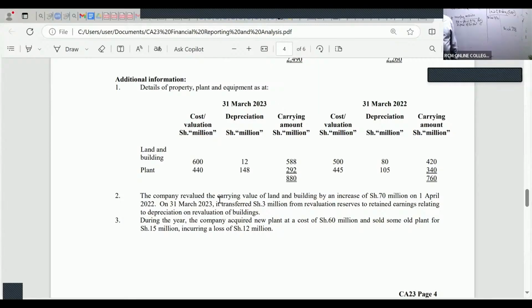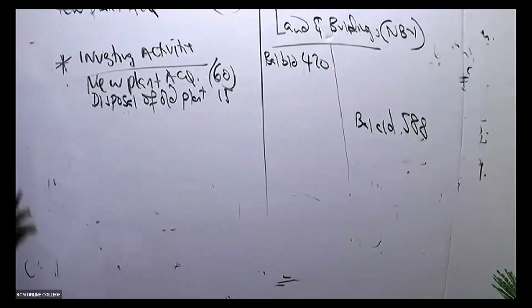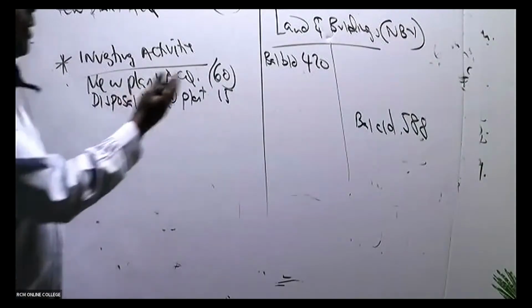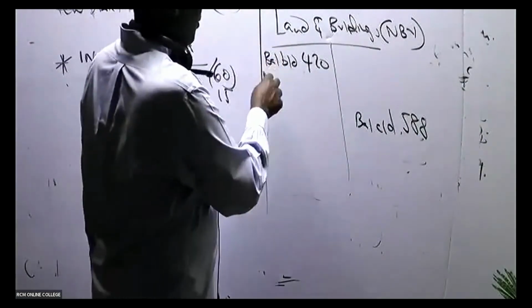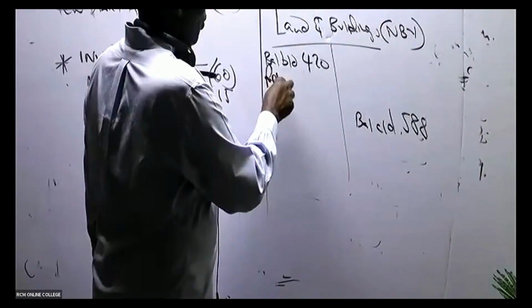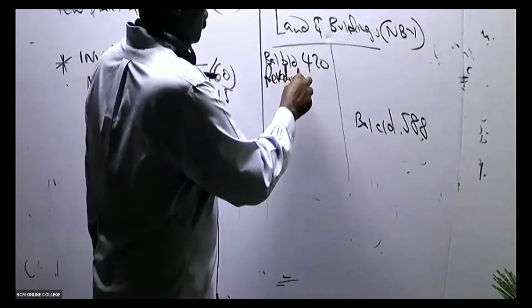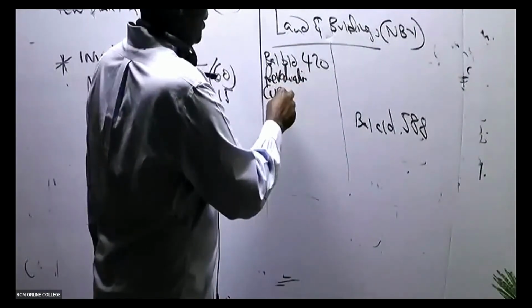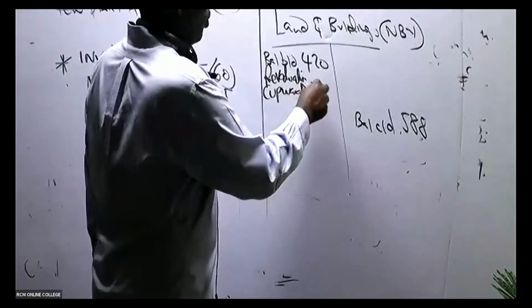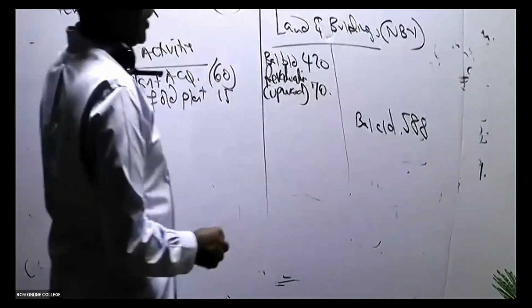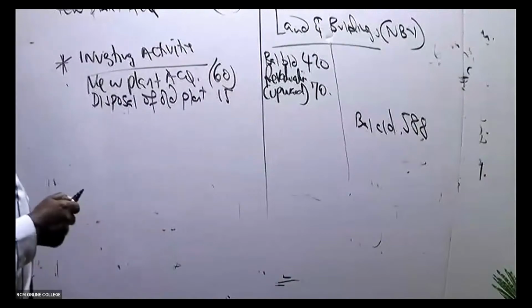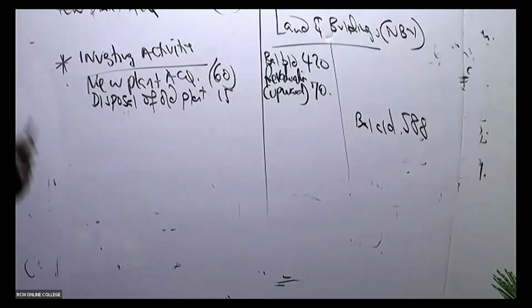The company revalued the carrying value of land and buildings by an increase of 70. So this 70, ladies and gentlemen, is an upward increase. Our land and buildings value increased. So we shall be able to talk about revaluation. It's an upward revaluation gain of 70.